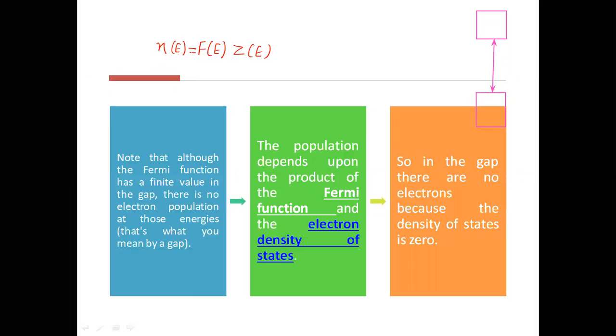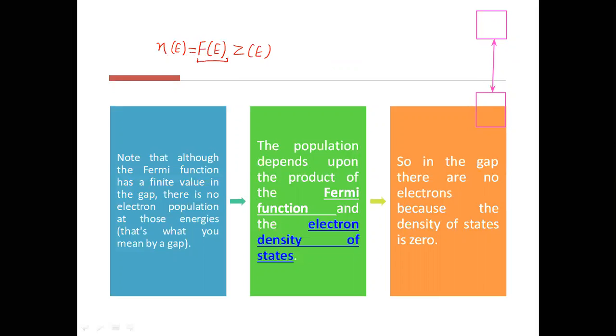So number density means the number of electrons which will be there, whether in valence or conduction or forbidden gap, at any energy level E. That number is equal to the product of two terms.